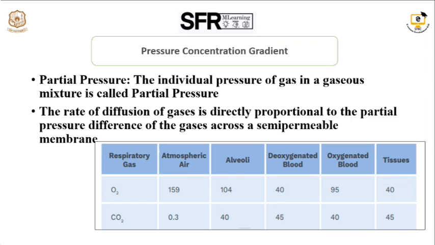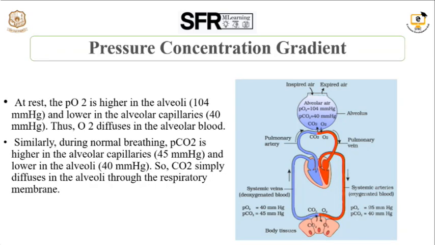So after diffusion in the alveoli, the partial pressure of oxygen is 104, and in the pulmonary vein, the partial pressure of oxygen is 95. When it enters the tissues, oxygen is utilized in the tissues and carbon dioxide is expelled. So the tissues contain a lesser amount of oxygen, which is 40, and the partial pressure of carbon dioxide is 45. So this is how the exchange happens.